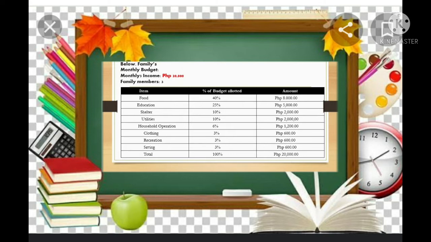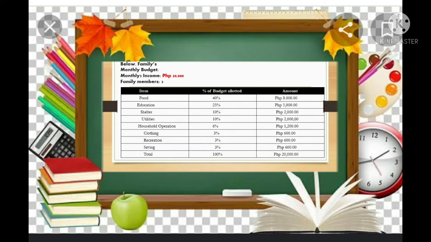Based on the table on the screen, let's find out how to get the percentage of the budget allotted per item. Here is the example of the family budget. For the monthly income, we have 20,000 pesos for the 3 members of the family. Now this time, let's find out how to get the percentage of the budget allotted per item. For food, you multiply the 20,000 pesos by 0.4 in order to get the 8,000 pesos.